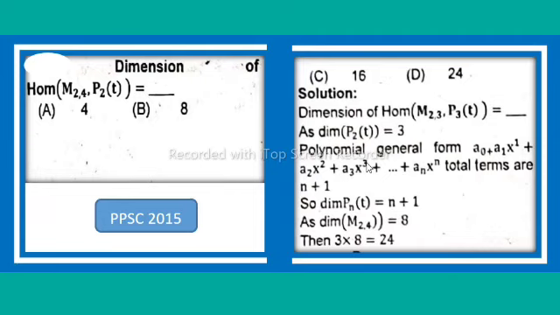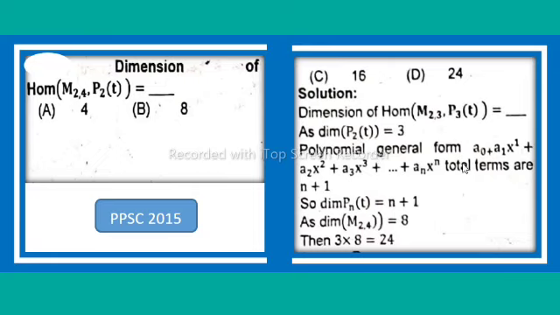In this lecture, I will solve Pakistan Public Service Commission 2015 MCQ, that is, dimension of Hom(M2, P2(T)) is equal to? Solution: first of all, dimension of Hom(M2, P3(T)) is equal to... so dimension of P3(T), which is equal to 3.